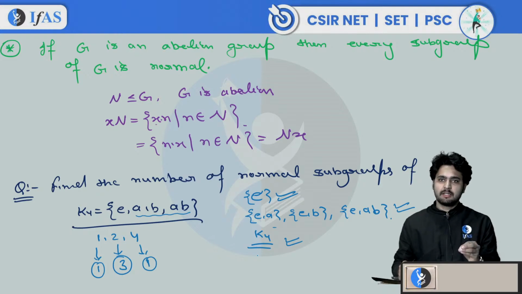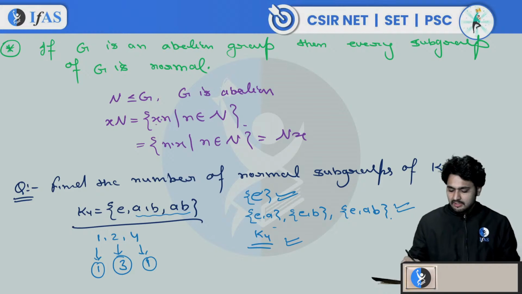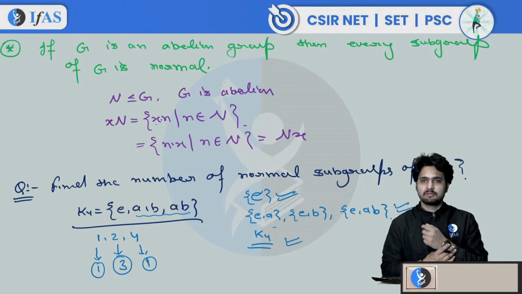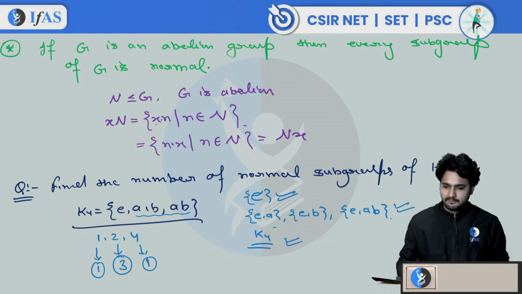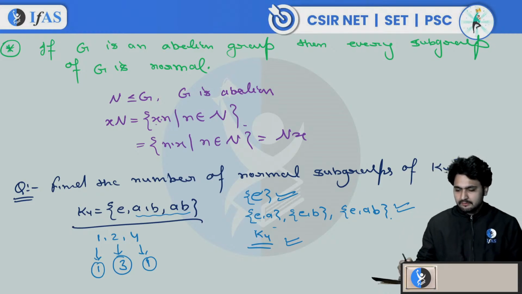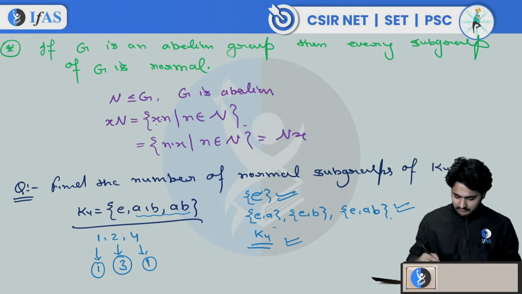Since group G is abelian, every subgroup is normal. They all are normal subgroups. If you find the left coset and right coset of any subgroup, you will see that they are the same. Correct or not, right? So K4 has 5 normal subgroups. I think it is clear. If there is any doubt, you can ask me.